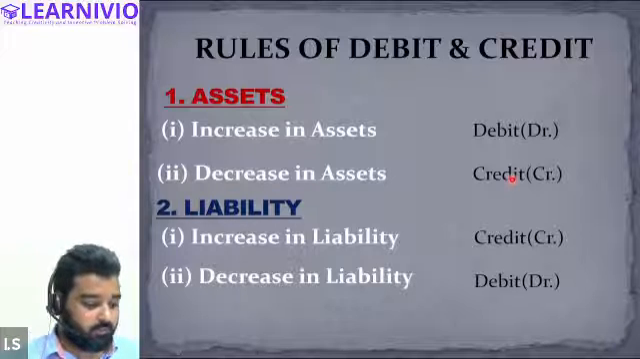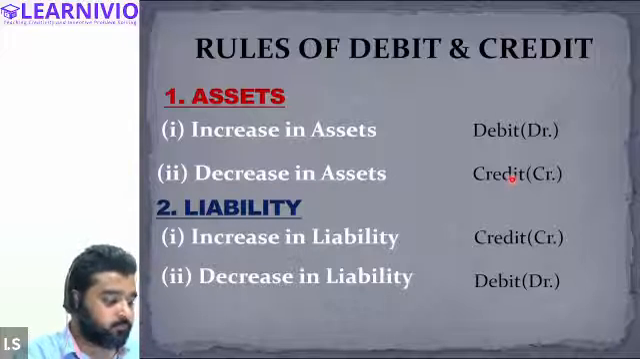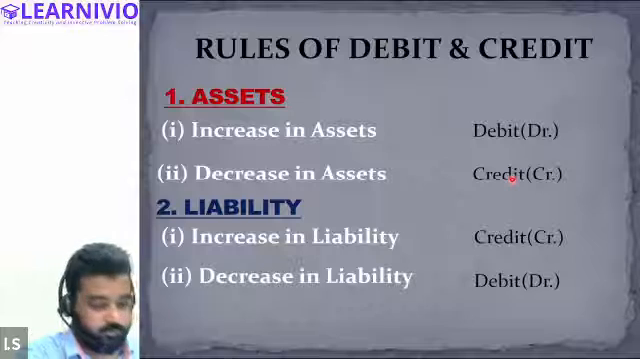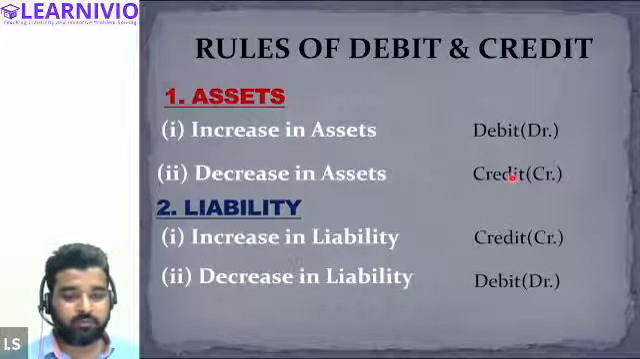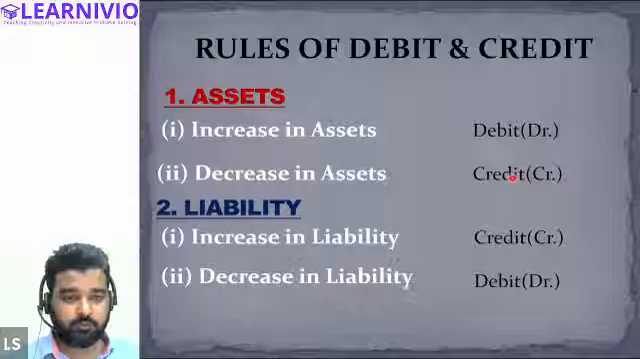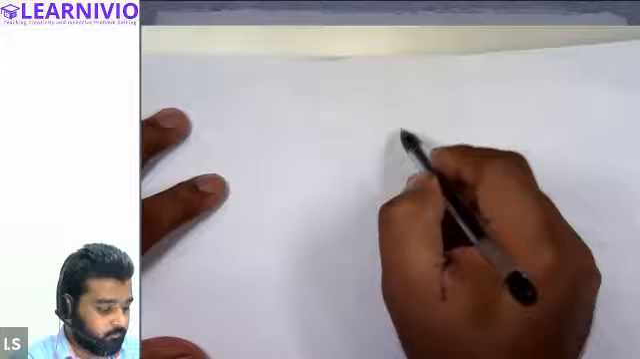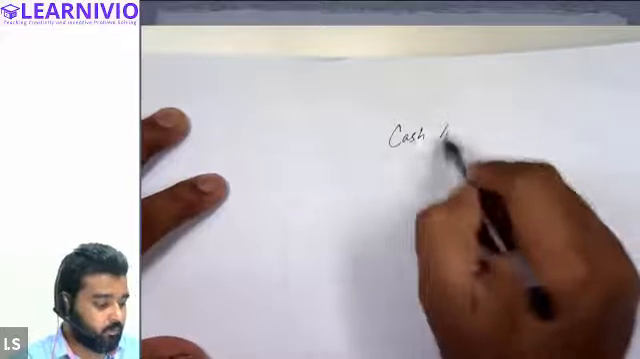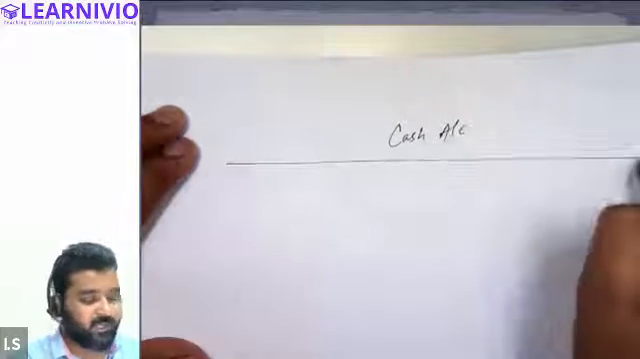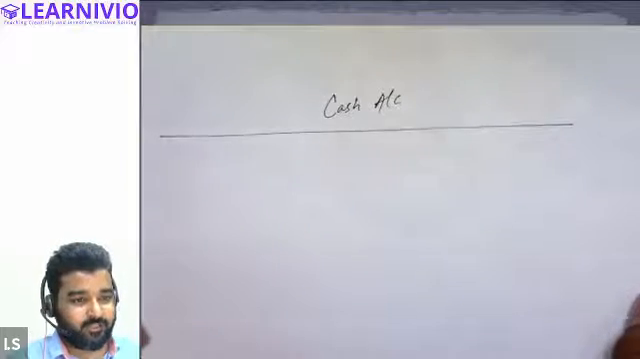So let me give you an illustration based on this, just to make you understand what I'm talking about. I'll give you more time to note this down. See, suppose we are making a cash account. So cash is what? Cash is an asset, correct?